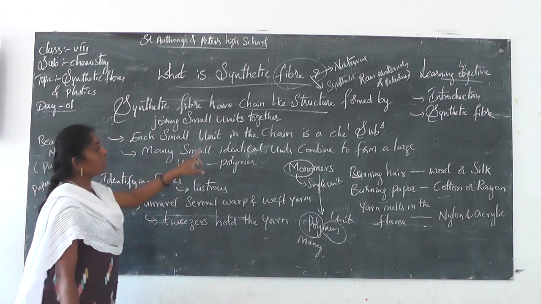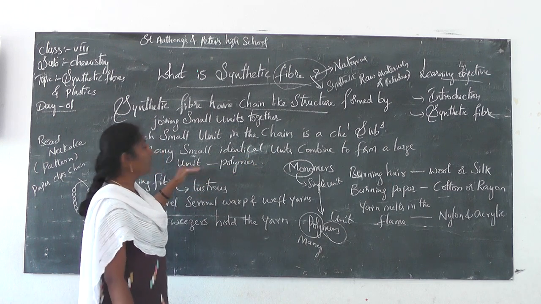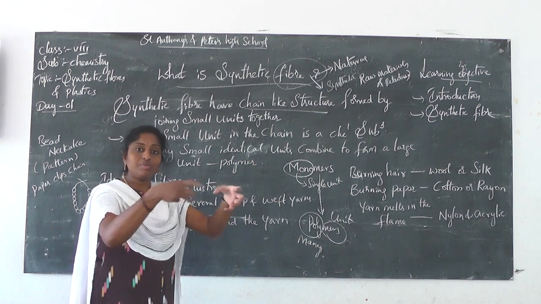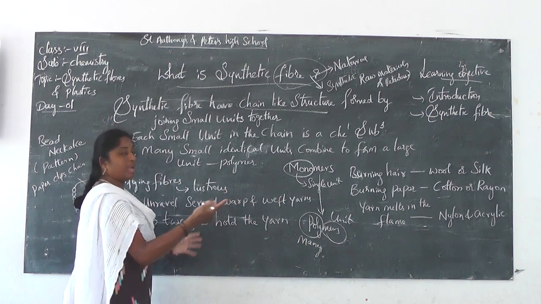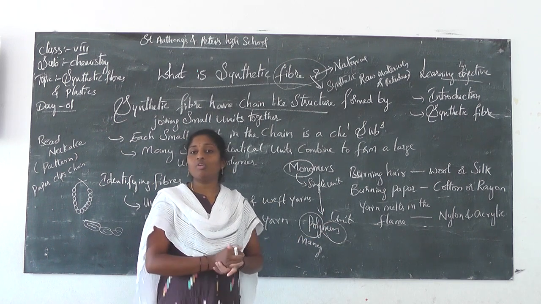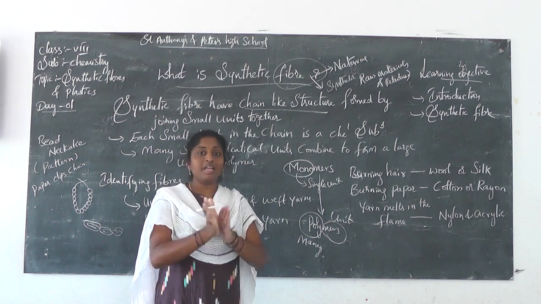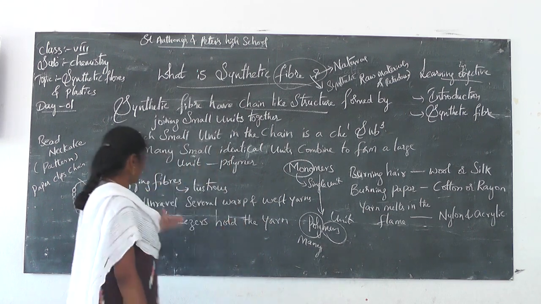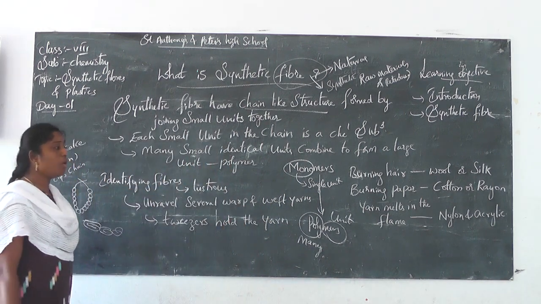Many small identical units combine to form a large unit. That is called polymers. So polymers indicates many units. Monomer means a single unit, one unit. Okay, fine.